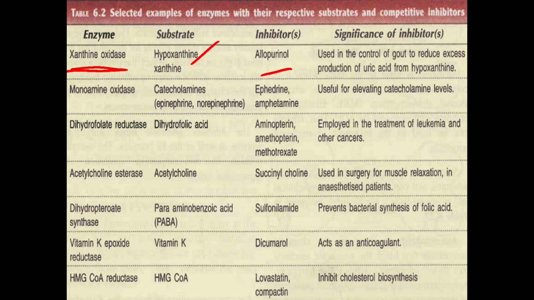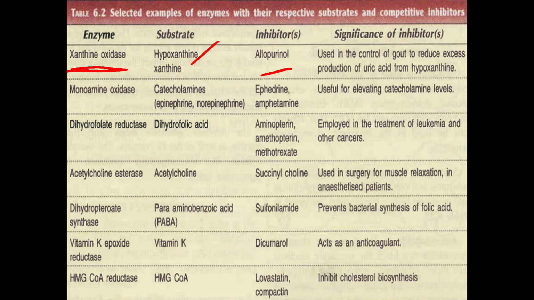And the other enzyme is monoamine oxidase. For this, the substrates are catecholamines, that is epinephrine and norepinephrine. For this enzyme, the inhibitors are ephedrine and amphetamine. These are useful for elevating the catecholamine levels.